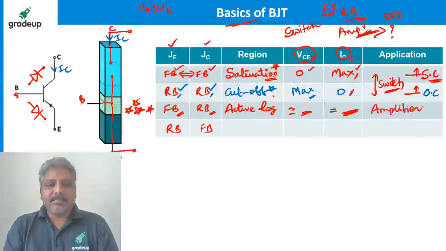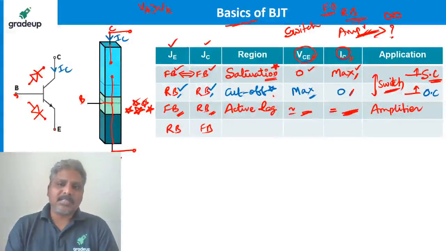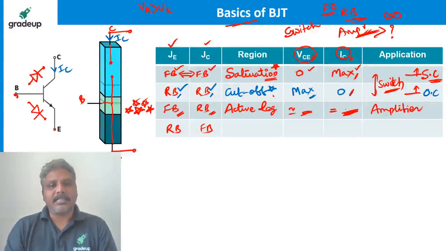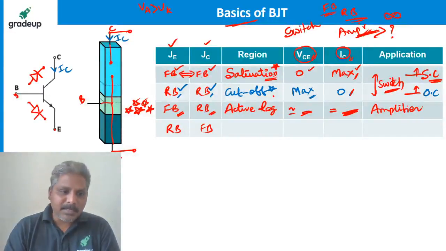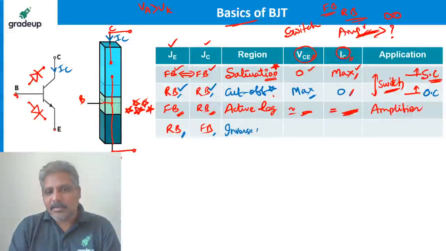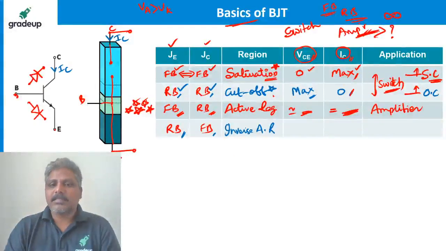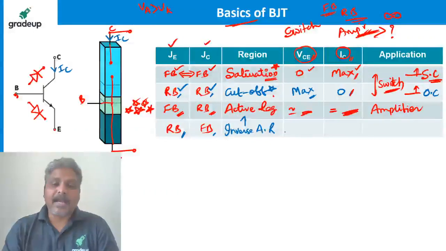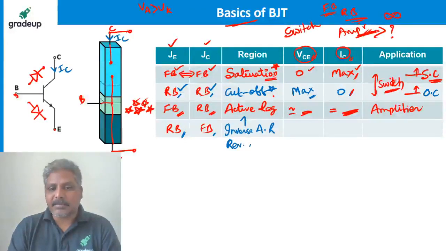Understood, the active region is something special because we'll get amplification. What amplification is, later. But after all, active region is forward bias, reverse bias, VCE, IC not zero. That's it. The last region of operation is reverse bias and forward bias. Emitter junction is reverse bias, collector junction is forward bias. This is called inverse active region, because it is reciprocal to the active region, or it is also called reverse active region.